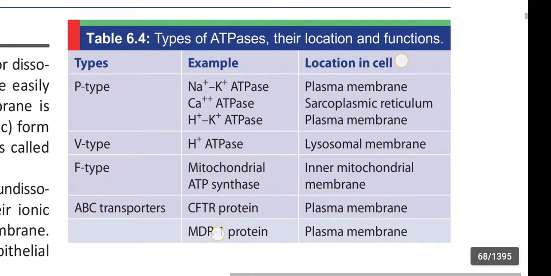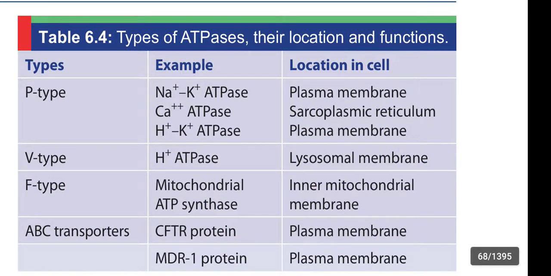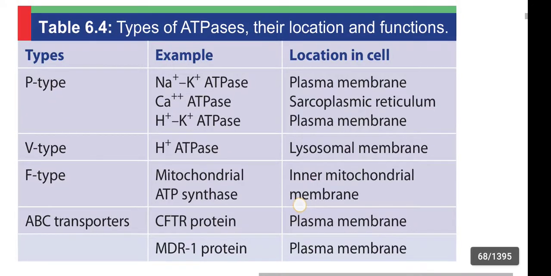This table gives clarity about types of ATPases, their location and functions. There are four types of ATPases: P type, V type, F type, and ABC transporters.